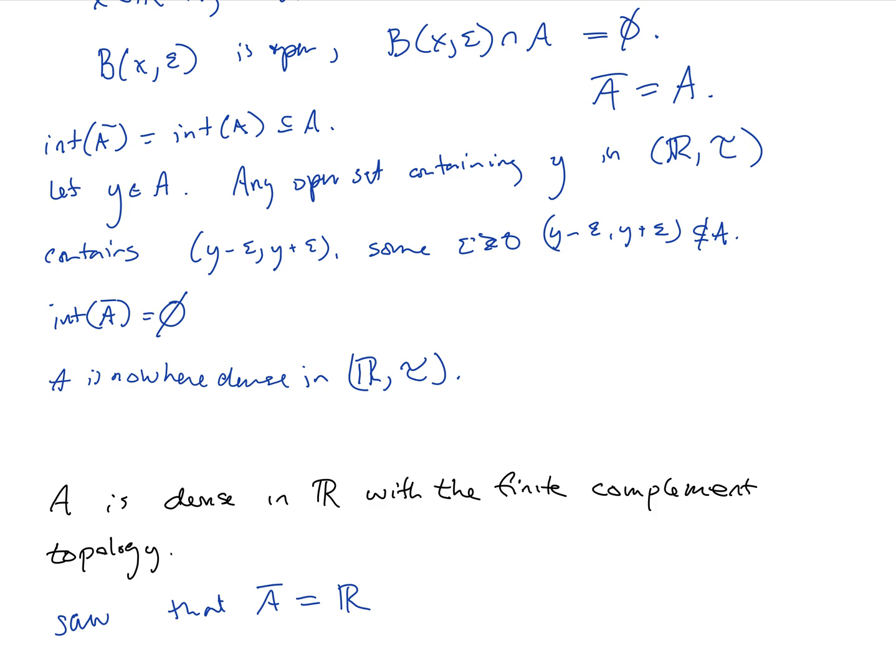So it can be the case that the same subset of the same set with different topologies can have very different properties. In R with the usual topology, the set of odd integers is nowhere dense. In R with the finite complement topology, the set of odd integers is dense.